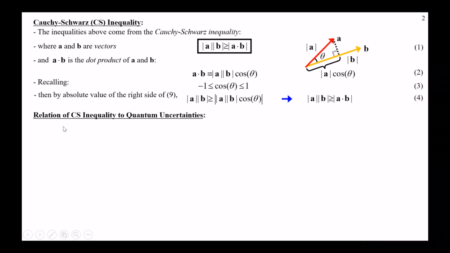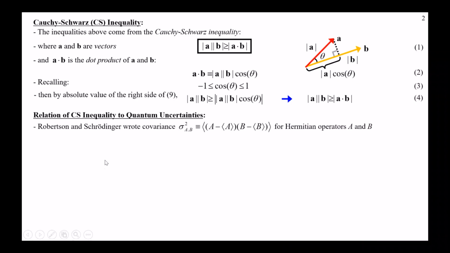So now let's relate that to the quantum uncertainties. Robertson and Schrodinger wrote things in terms of covariance, or really that was Schrodinger, but Robertson used a similar trick to this. For Hermitian operators, which just means we can observe them, their mean value is a real number. The product of the deviations, we take the mean of it, and that gives us the covariance.